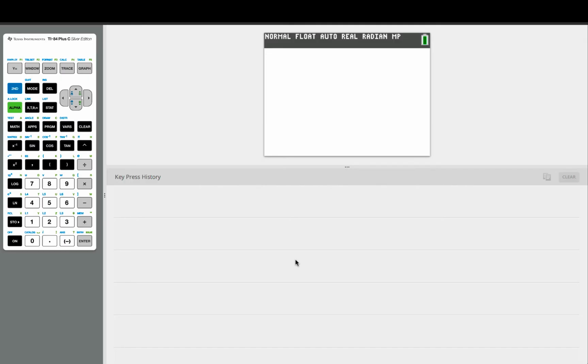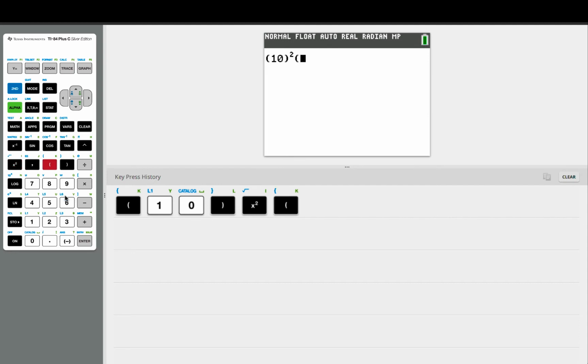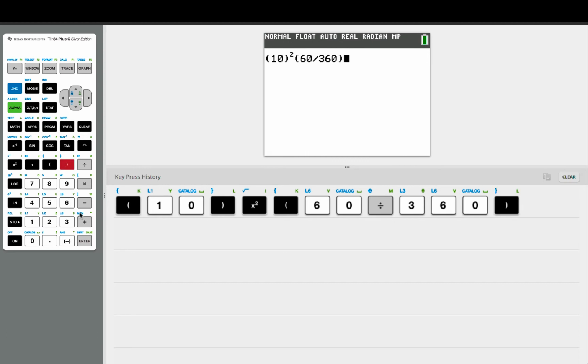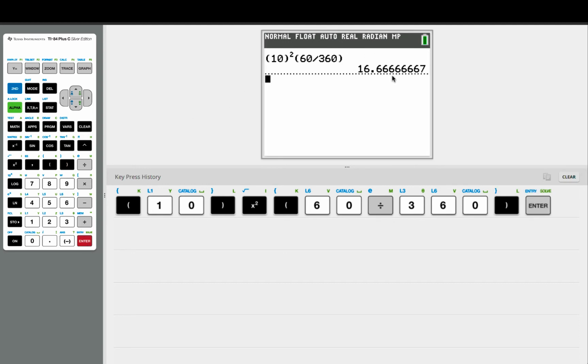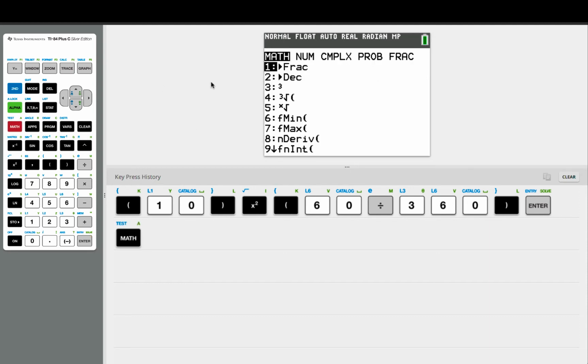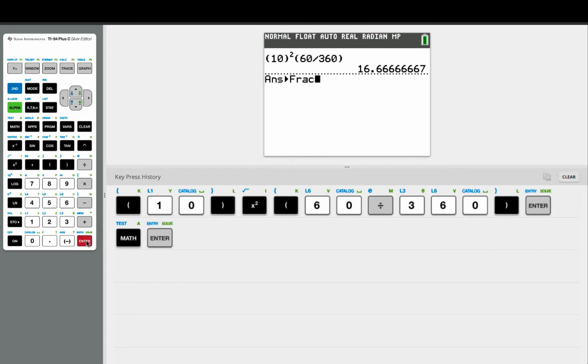All right, so from here, we're going to type it into our calculator. You're not going to plug the pi in, but you're going to plug in the 10 squared, and then parentheses 60 divided by 360. So it's going to give us a decimal, which I'm going to convert to a fraction by hitting the math button. And then we're going to do enter for a fraction. So it'll turn the previous answer into a fraction if I hit enter. So I'm getting 50 divided by 3.